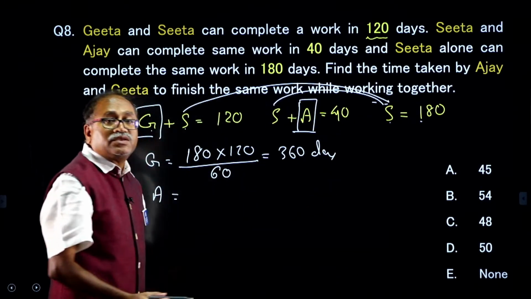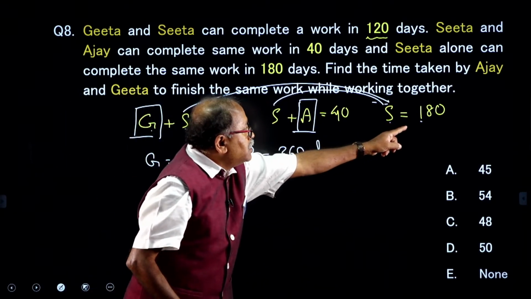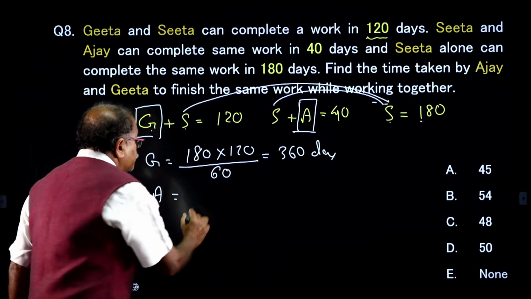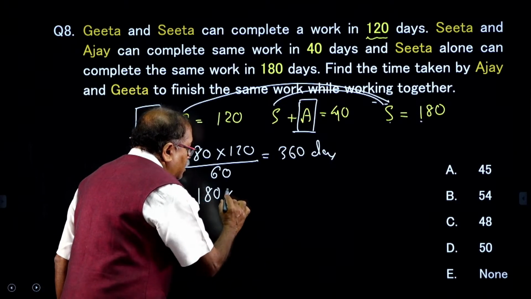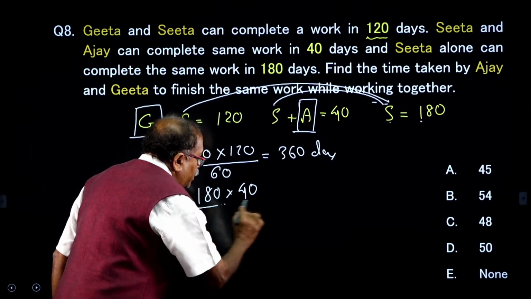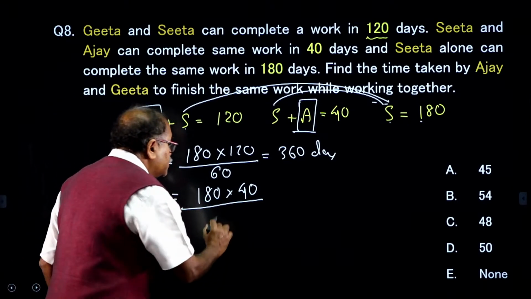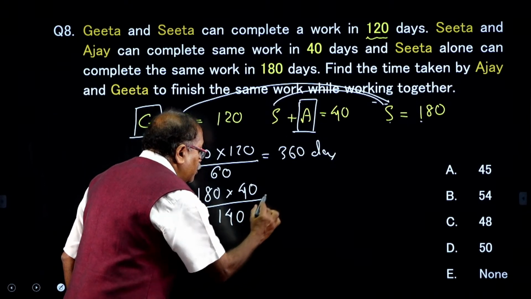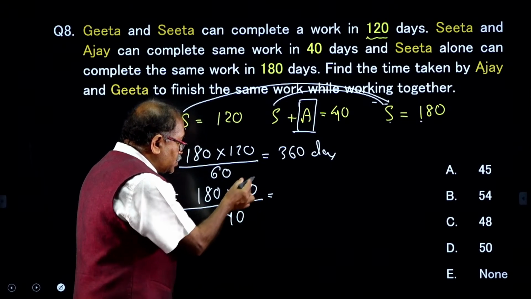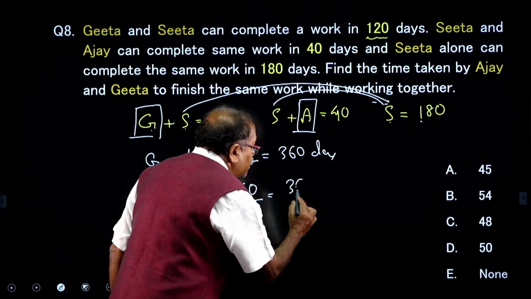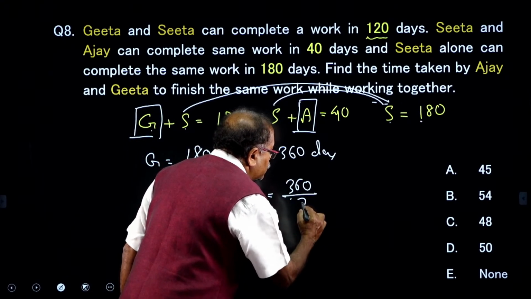Therefore, I am connecting with Sita. So that is 180 into 40 divided by 180 minus 40, and that comes to 140. Now you notice that this is 2 and 7, so this is 360 by 7 days.